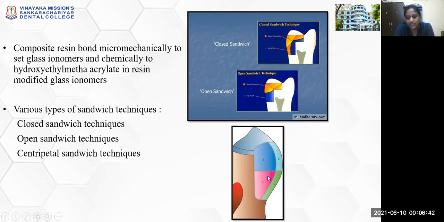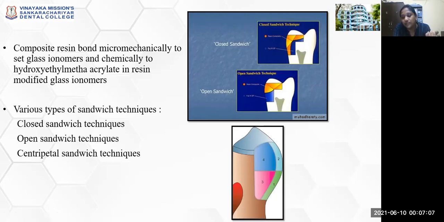In the case of a centripetal sandwich technique, a transparent composite material is placed along the proximal side, which gives the initial wall that forms on the proximal side, after which a GIC is given, followed by the dentin shade composite, and then the packable composite.